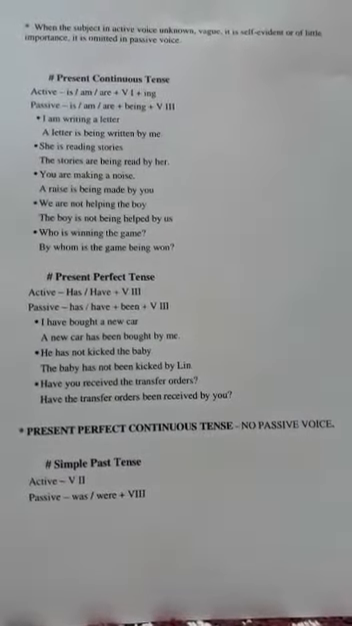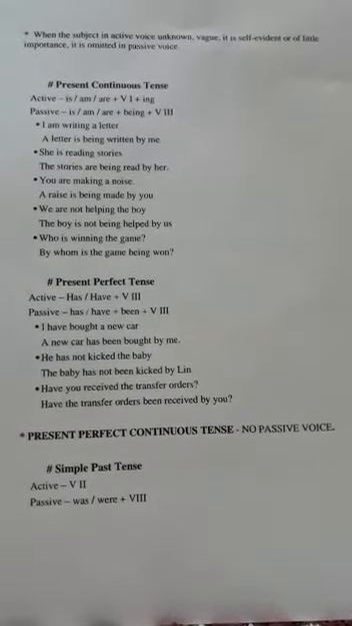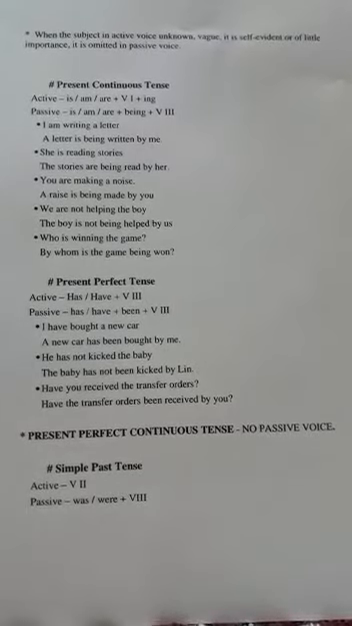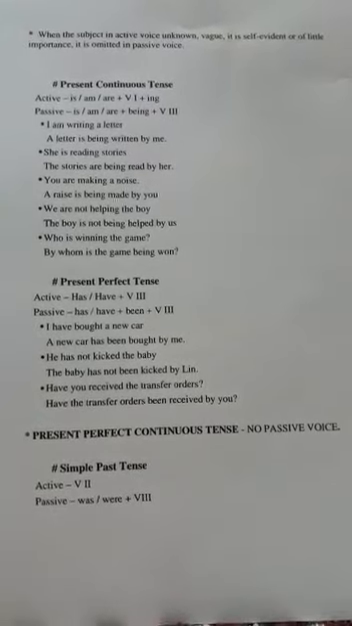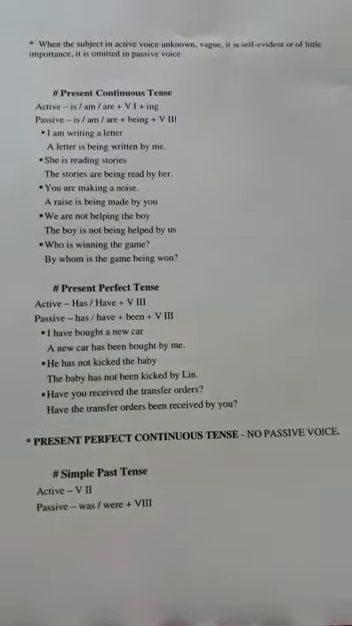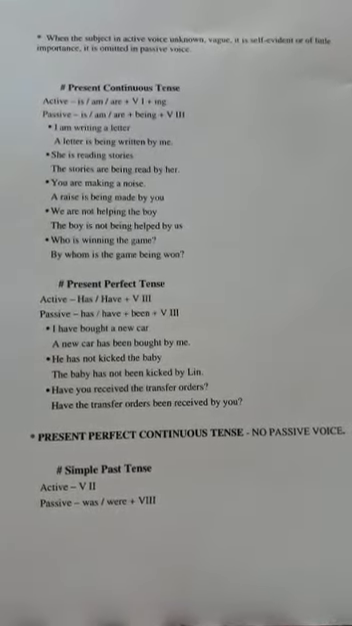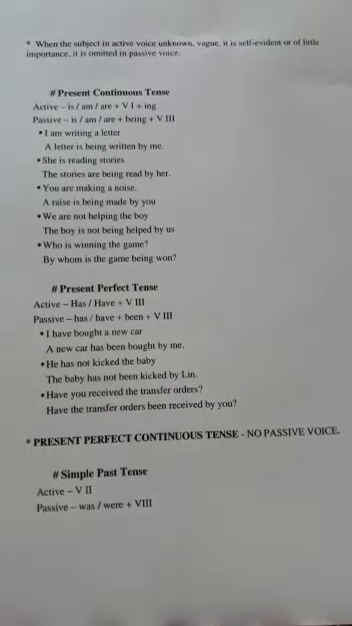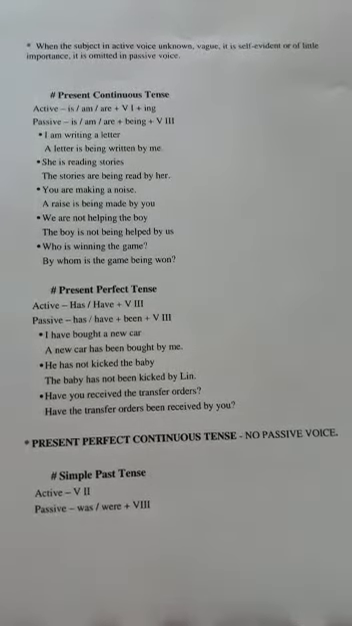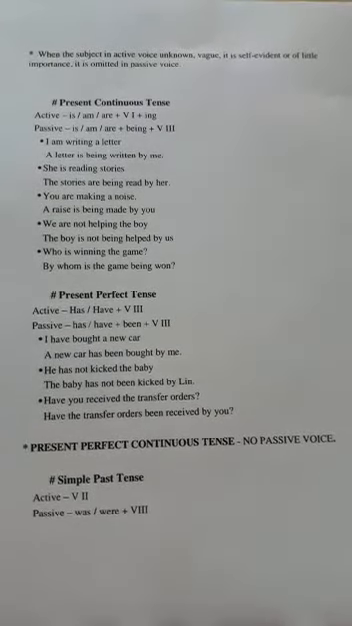When the subject in active voice is unknown or vague, it is self-evident or of little importance, then it can be omitted also, as I told you in the first sentence. The second type of tense that we are taking today is present continuous tense. The active structure is subject plus is, am, are plus first form of verb plus ing plus object.